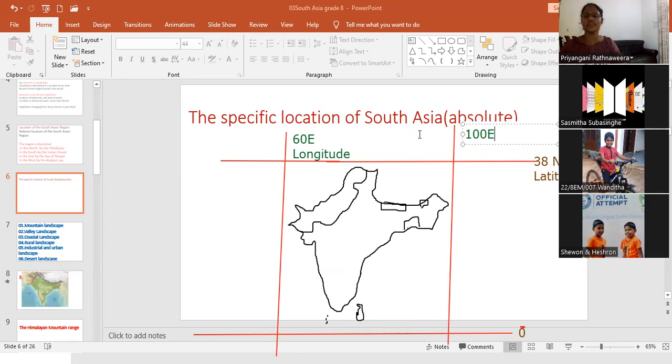These all are located east side of the Greenwich line, so these all are called east longitudes. Here should be longitudes. Can you understand? What is the reason to put E here? What is the reason to put N here?